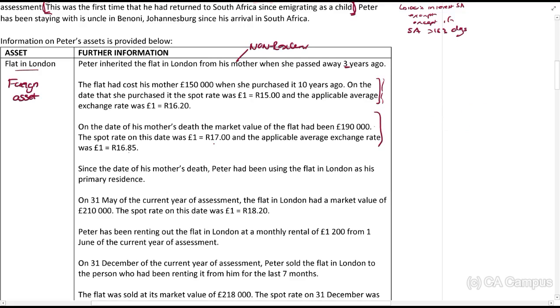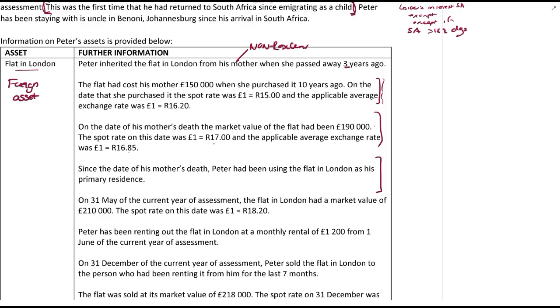Since the day of his mother's death, Peter had been using the flat in London as his prime residence. Again, that might feel like it has some relevance to us, because we looked at things like the primary residence exclusion, but it's got nothing to do with us. I want you to understand that you need to be able to see this in questions. Not every single sentence is going to result in an implication.